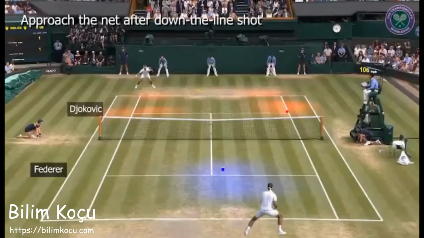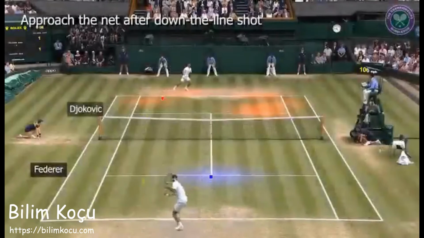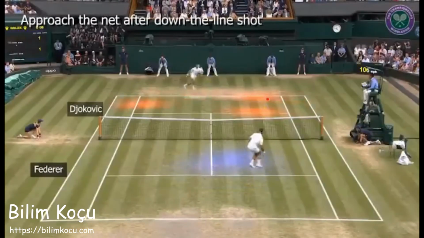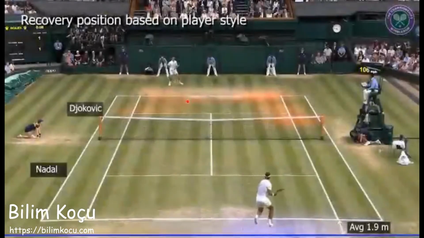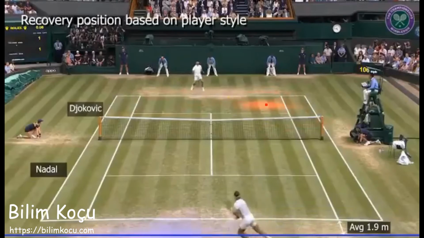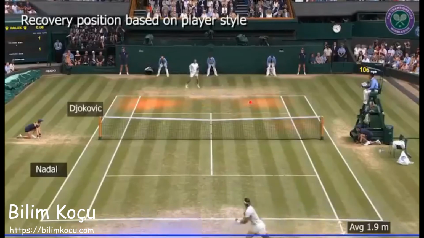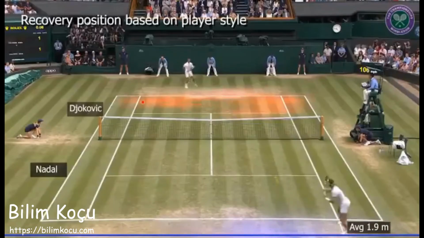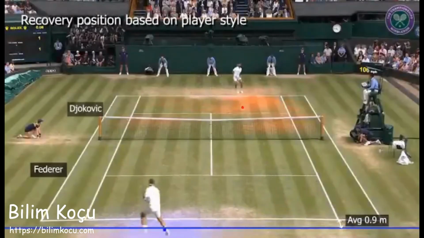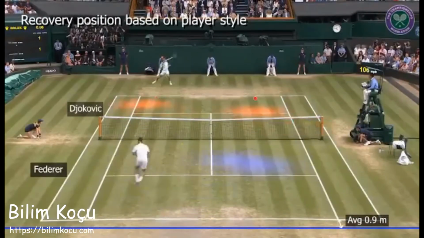As a final example, when our behavioral models direct the player into the net, they do so most often after a down-the-line shot. Approaching the net following a down-the-line shot is a well-known tennis strategy. Our behavioral models also capture player-specific style. For example, Nadal tends to recover to positions farther back in the court, on average about 2 meters behind the baseline. In contrast, Federer prefers to stand about 1 meter closer to the baseline, ready to attack if the opportunity arises.